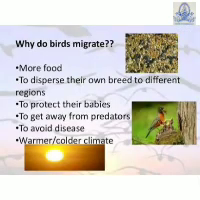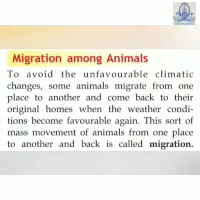Then why do birds migrate? To get more food, to disperse their own breed to different regions, to protect their babies, to get away from predators, to avoid disease, or to move from warmer to colder climate. In short, migration among animals means to avoid the unfavorable climatic changes. Some animals migrate from one place to another and come back to their original homes when the weather conditions become favorable again. This sort of mass movement of animals from one place to another and back is called migration.